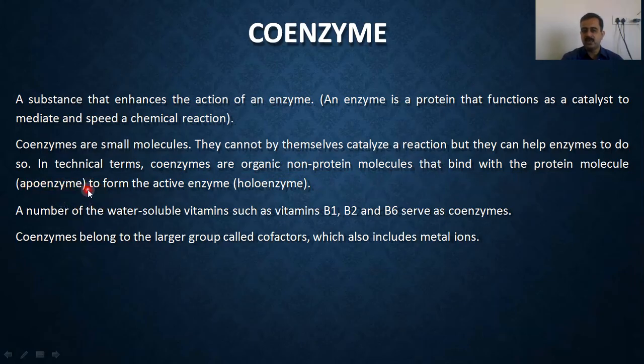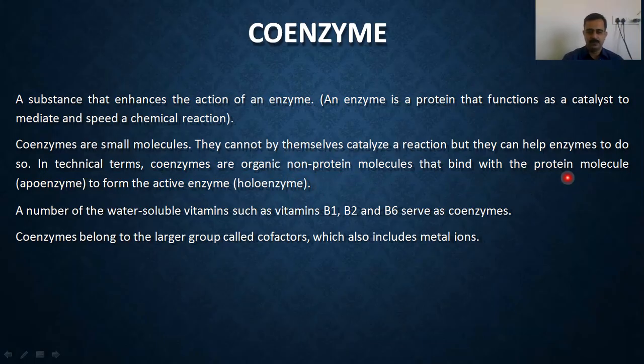And this apoenzyme now becomes an active form, which is called a holoenzyme. Bear in mind, these two terms are very important. Holoenzyme means it contains the coenzyme as well as the enzyme. The apoenzyme is nothing but when the non-protein molecule binds with a particular kind of protein, it will be called an apoenzyme.